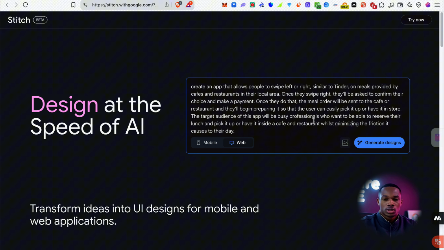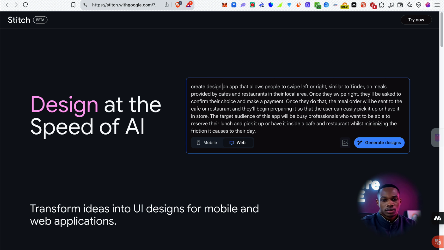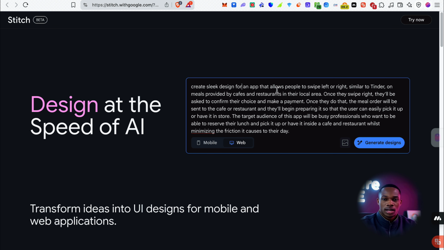So of course you can pause and see what this whole prompt is about. And I think this is an idea that, I mean, someone can pick it up, it's up to you. It's just an idea I had floating around. So I'm going to say create a design, let's say a sleek design for an app that allows people to swipe left or right.